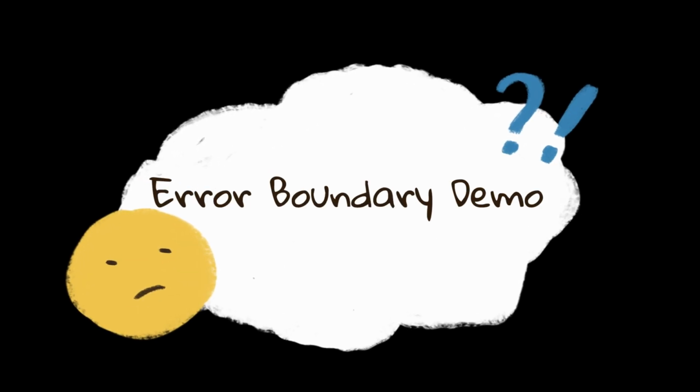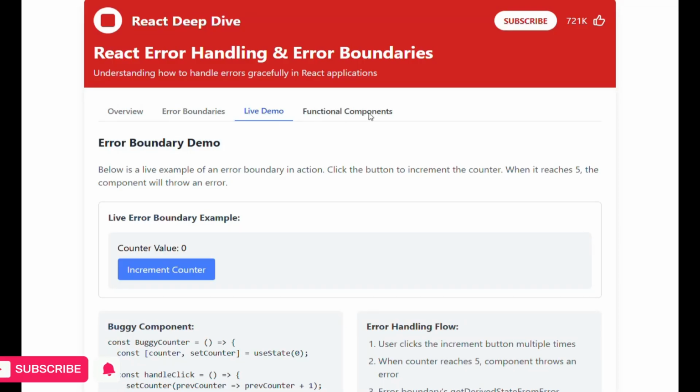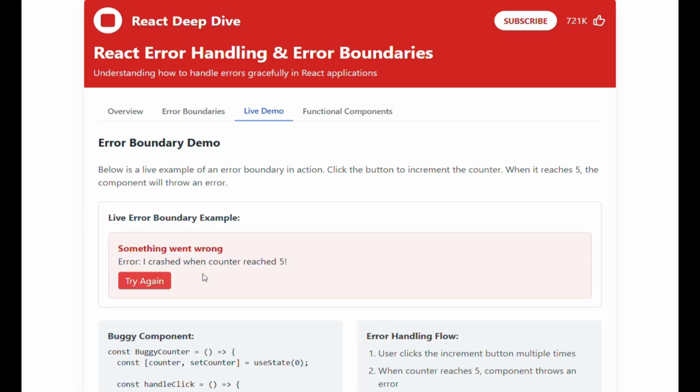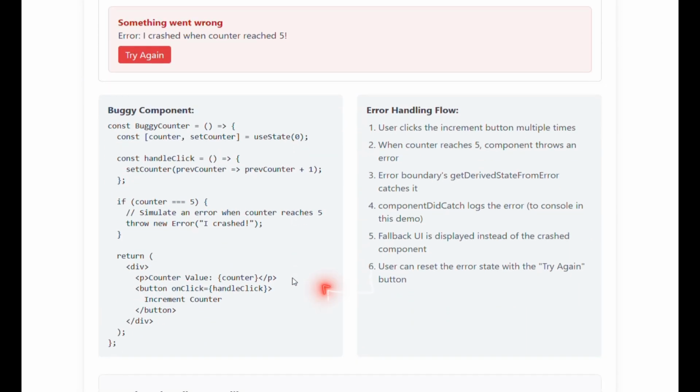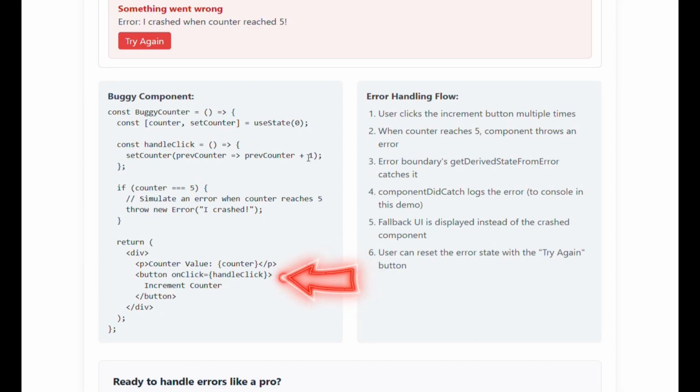Error boundary demo. Below is a live example of an error boundary in action. Click the button to increment the counter. When it reaches 5, the component will throw an error. Error handling flow: the user clicks the increment button multiple times. When the counter reaches 5, the component throws an error.